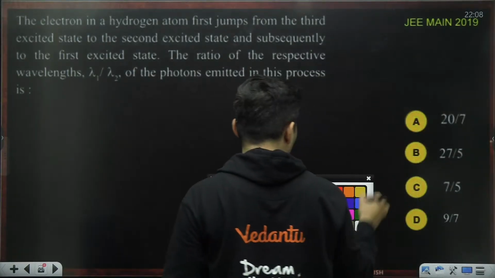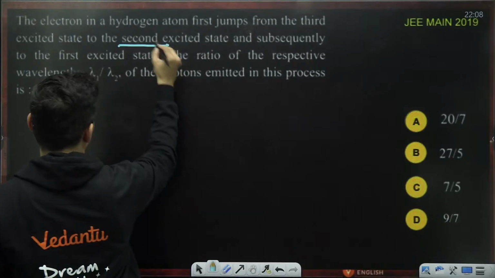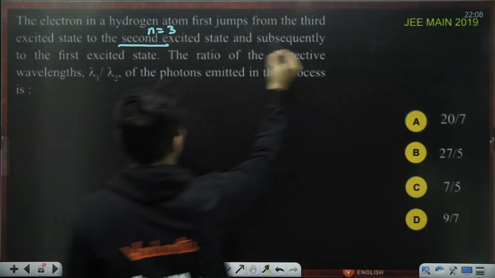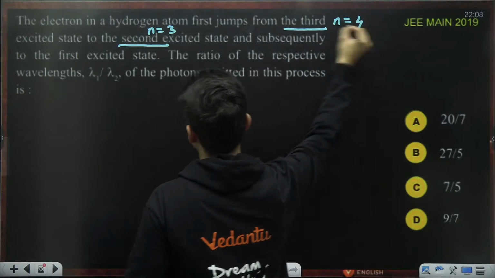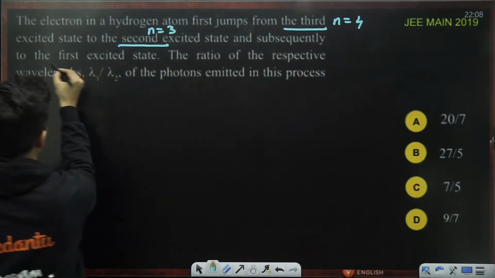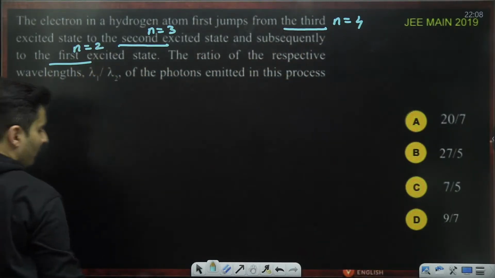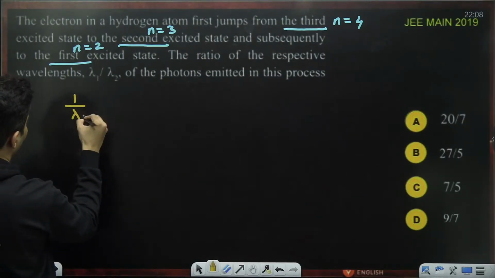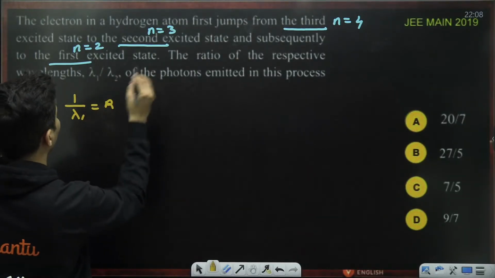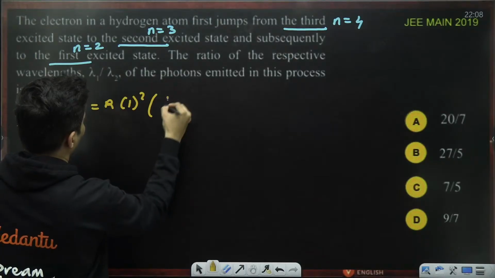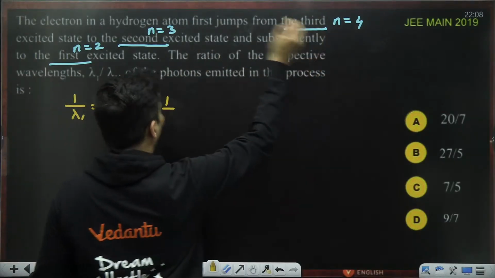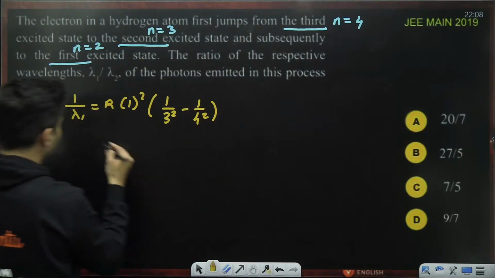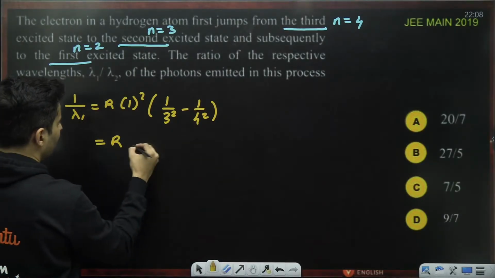Let me remind you, the second excited state means n is 3. Third excited state means n is 4. And first excited state means n is 2. So let's do this properly. 1 by lambda 1 will be R, this is hydrogen, so 1 by 3 square minus 1 by 4 square, since from 4 it went to 3.